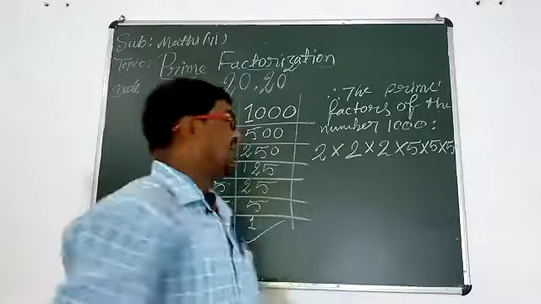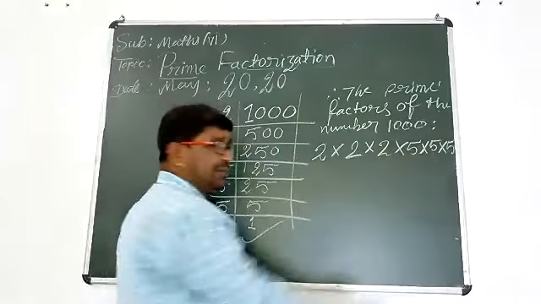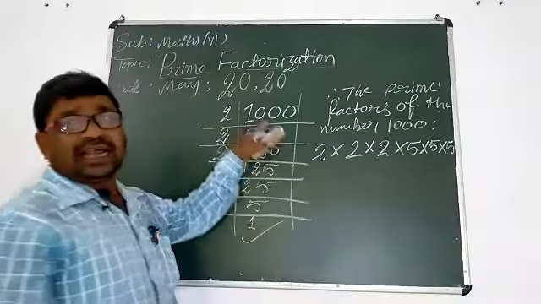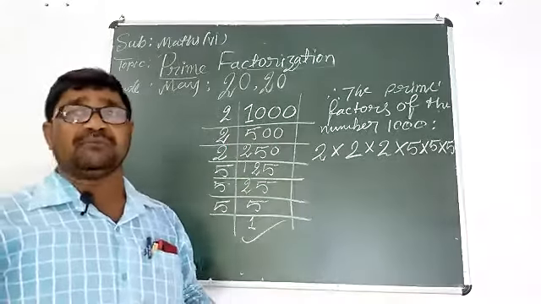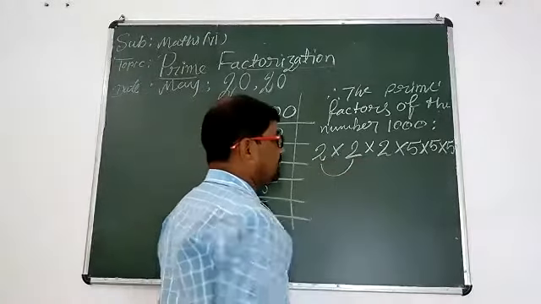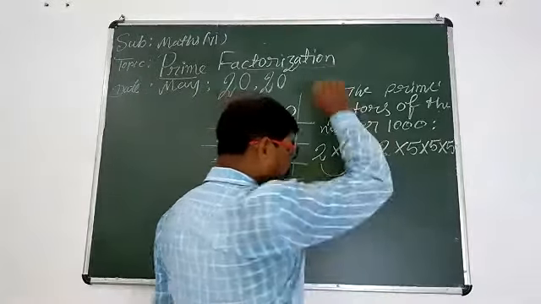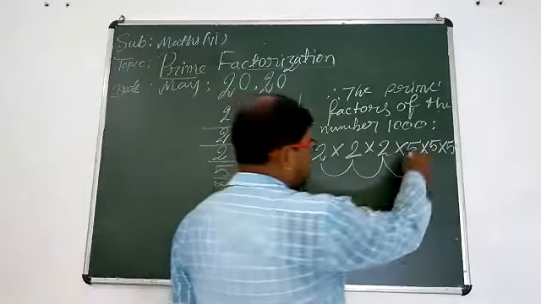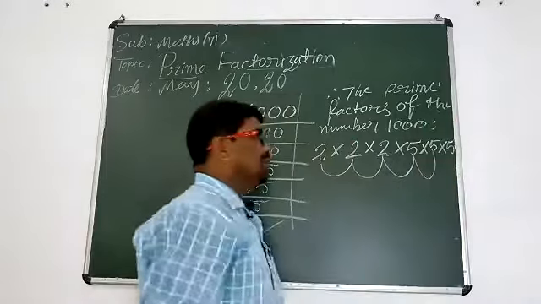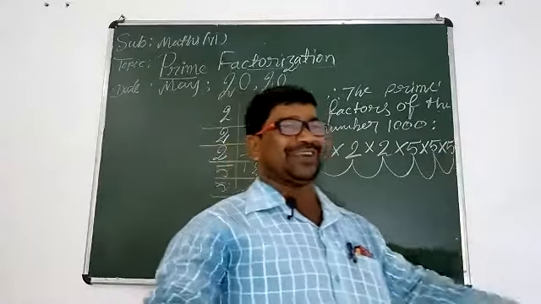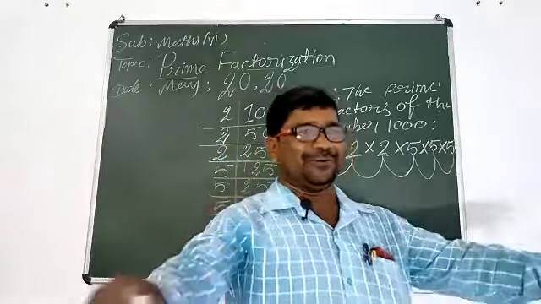Can we multiply all the prime numbers together and get the number 1000? Yes, but how? Follow me. 2 2s are 4, 4 2s are 8, 8 5s are 40, 40 5s are 200, 200 5s are 1000.